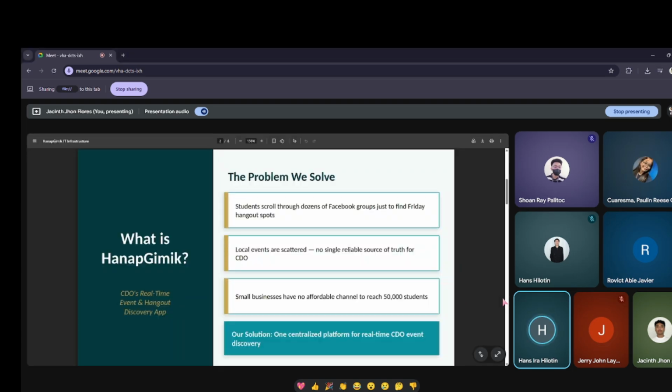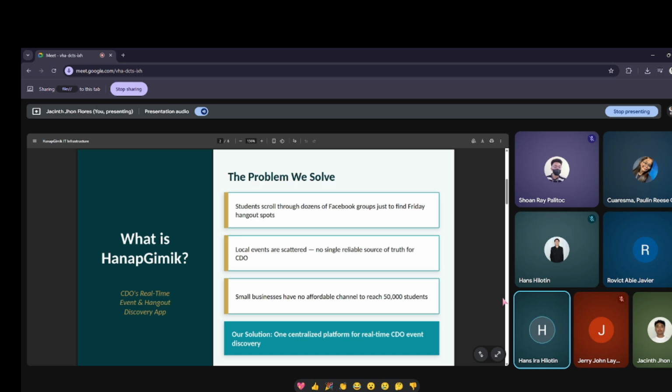So, what is Hanap Gimmick? Hanap Gimmick is a real-time event and hangout discovery application designed for users in Cagayan de Oro. Its main purpose is to provide a centralized platform where users can easily find events, cafes, study areas, and other social activities.